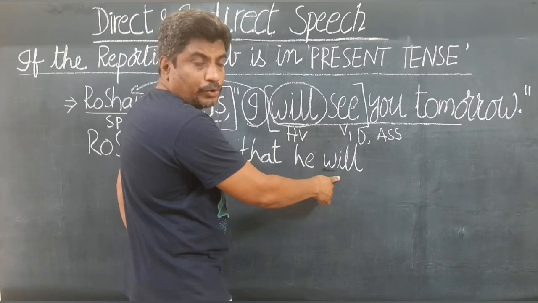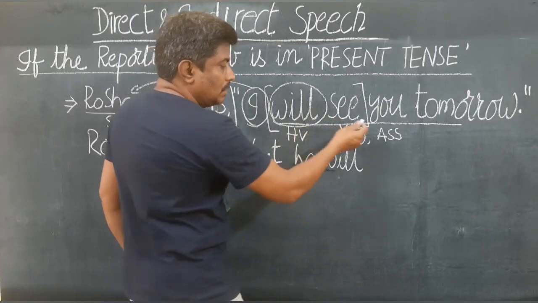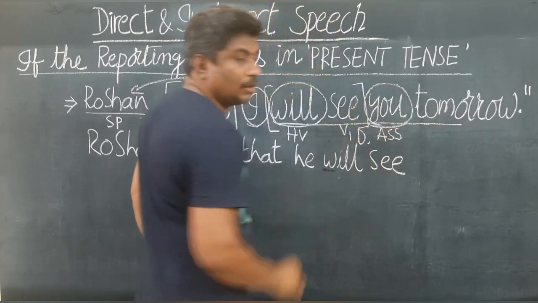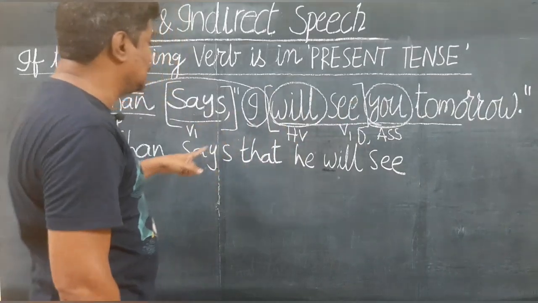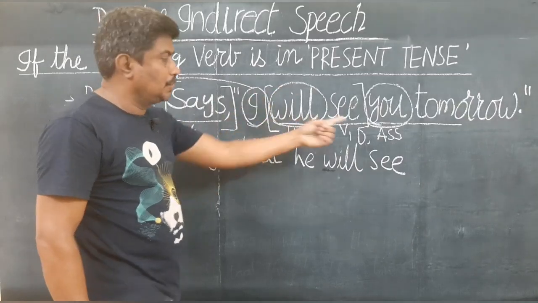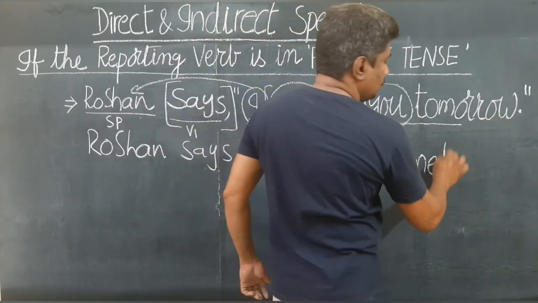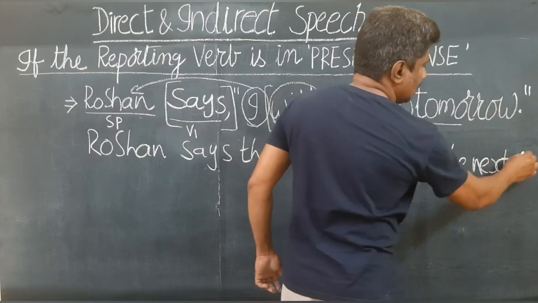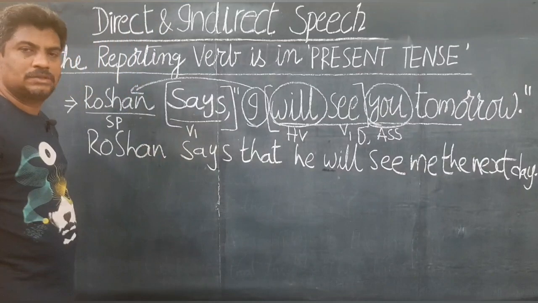Remember, that's a very important point. Will doesn't change to would. Will plus V1 remains will. He will see, and you. Again another pronoun, you, in the objective case. You gives reference to me. See, he is saying I will see you. Roshan will see me. So you changes to me as usual, and tomorrow as usual changes to the next day or the following day. Full stop. So this is your answer.